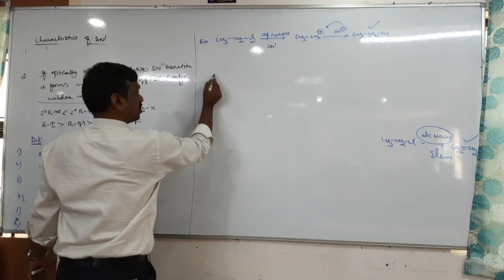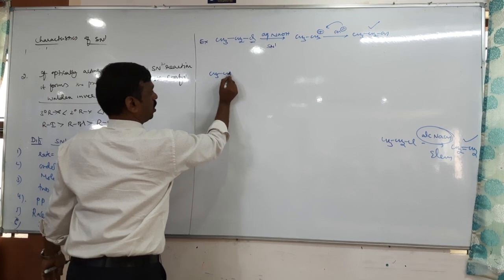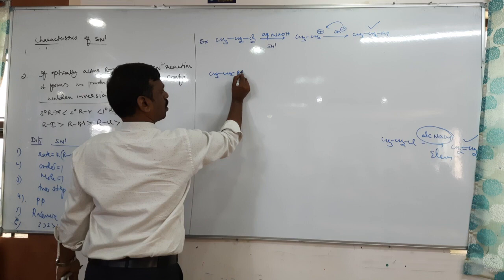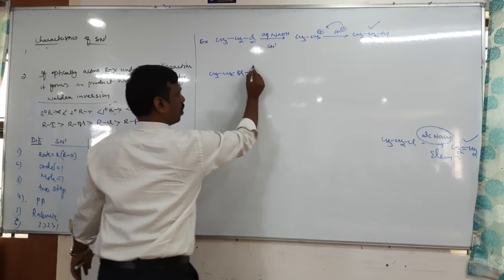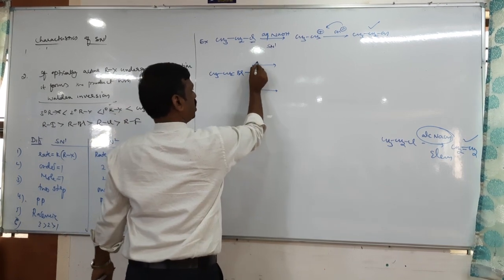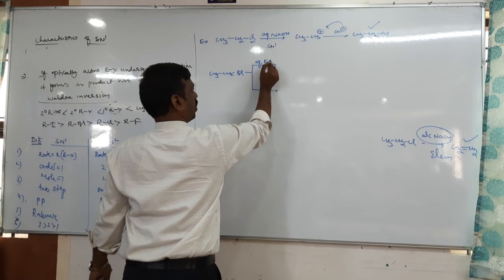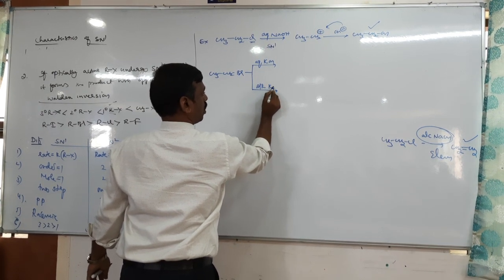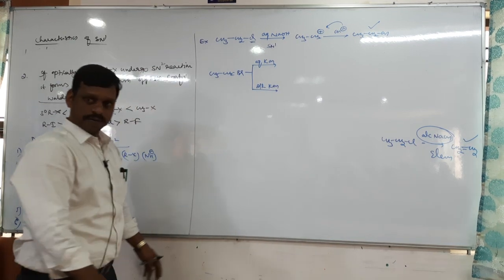Now the question is like this: CH3, CH2, Cl or Br, any halogen compound. 1, aqueous KOH. 2, alcoholic KOH. Write the product.